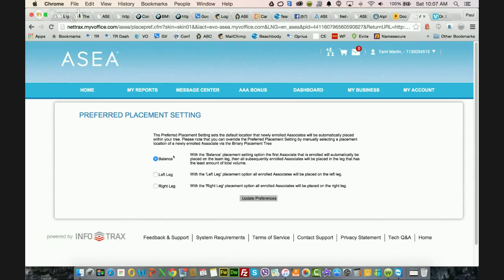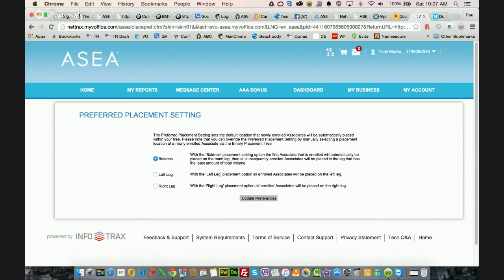The left leg will force the next enrollment down the outside of your left leg, so it puts it at the very bottom of your left. So if that's how you would do it, you'd select left or select right, and be sure to click on update preferences, otherwise it will not be applied. Very, very important: when you're done, click on update preferences for it to be actually active.